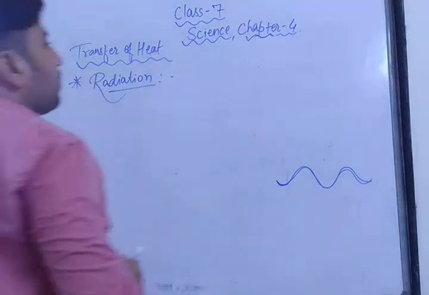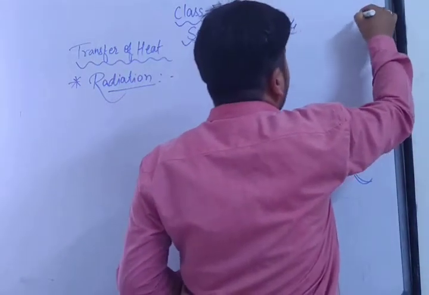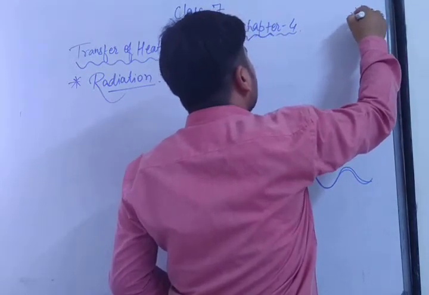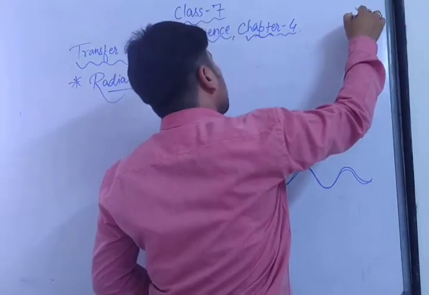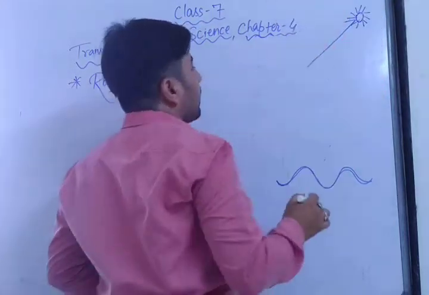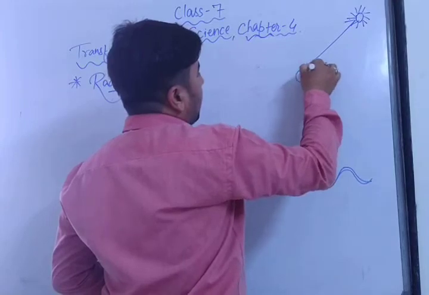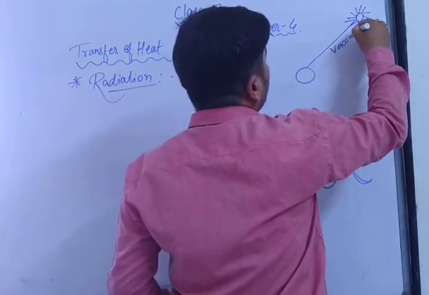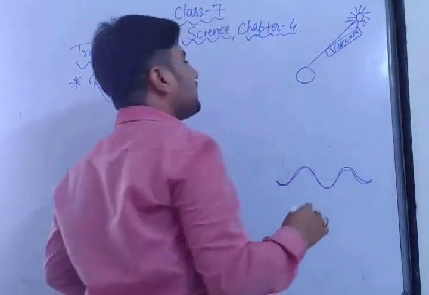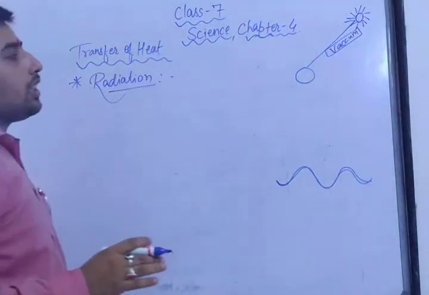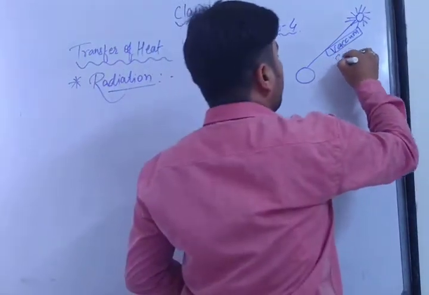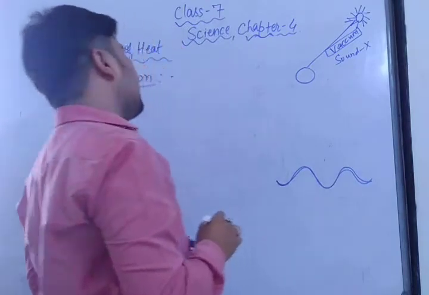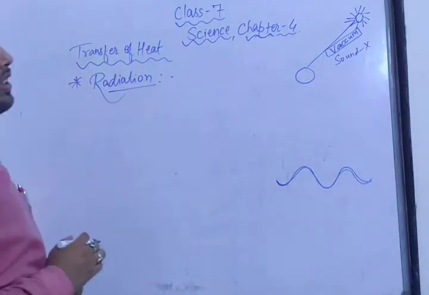See, light comes from the sunlight, and light has a property that it can travel. This is your sun, and the light comes through the solar system and reaches the earth, right? So sunlight travels in a vacuum also. What is the meaning of vacuum? Vacuum means it doesn't have anything. Sound can't travel here. Remember, sound can't travel in vacuum. Only light has the property that it can travel in vacuum also.